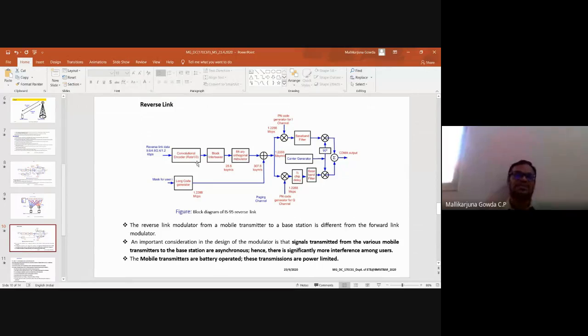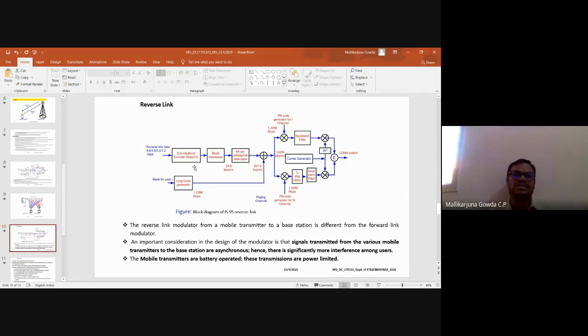That is the difference. Coding rate 1/3 means for every one bit I get 3 bits as output, so the coding gain will increase. That is the purpose. So I am using a convolutional encoder with a coding rate of 1/3.